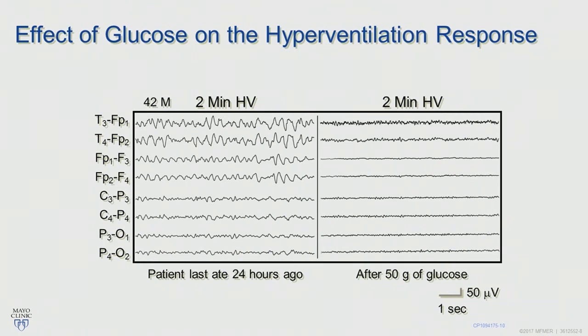I mentioned hypoglycemia can affect the EEG. This EEG was performed in a patient who was fasting during hyperventilation. It's common to see slowing during hyperventilation, but it can be accentuated in hypoglycemic states. Here's a recording of a patient, and the patient was given some glucose, and hyperventilation was repeated, and the EEG was normalized at that point.